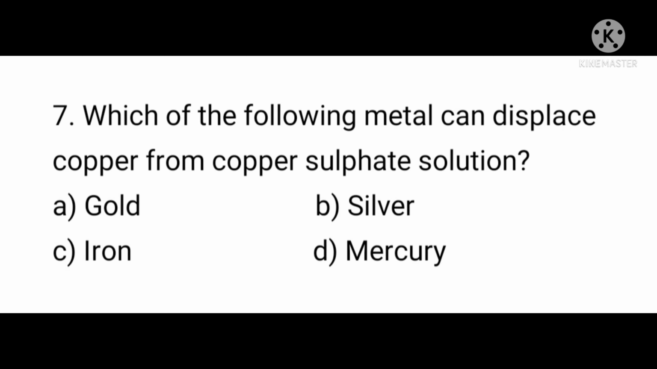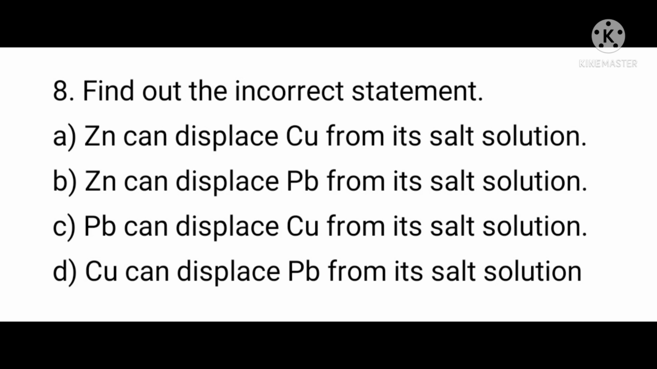Question number 7. Which of the following metals can displace copper from copper sulfate solution? A, Gold; B, Silver; C, Iron; D, Mercury. Answer is option C, Iron.